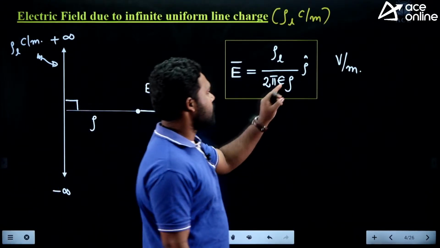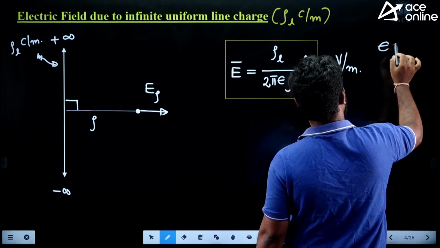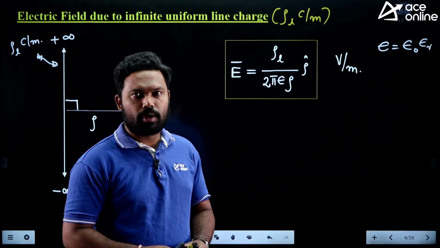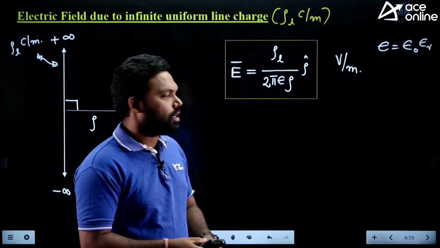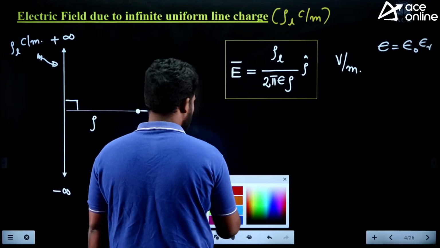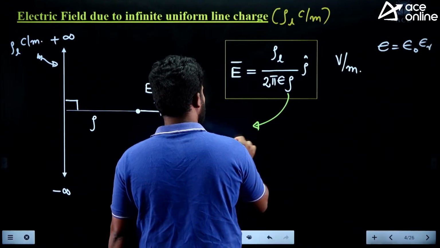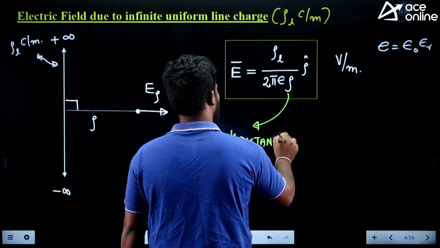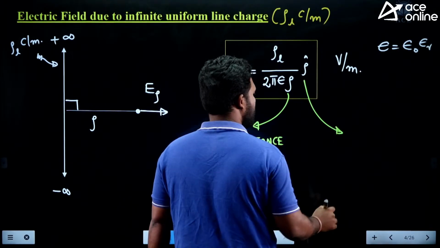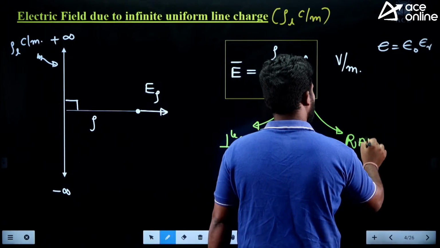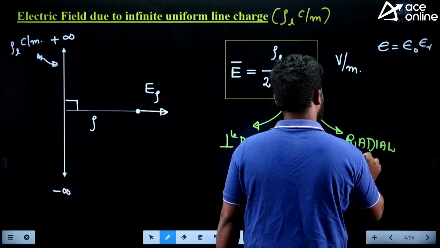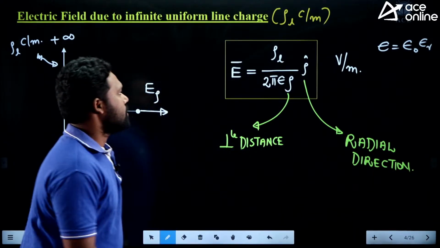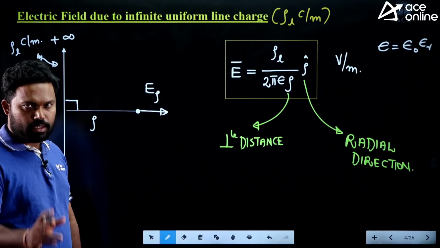If nothing is mentioned, you have to take epsilon equal to epsilon naught. In general, epsilon is equal to epsilon naught epsilon r. This is absolute permittivity, epsilon r is a relative permittivity. If nothing is mentioned, you can take epsilon r as 1. And what is this rho here? This rho is a perpendicular distance. The electric field is in the radial direction. So this is the electric field formula due to infinite uniform line charge.